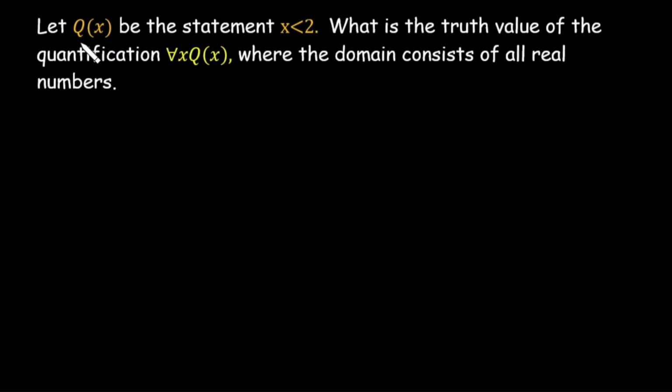Now what does it mean? Like we have the statement: let Q(x) be the statement x is less than 2. What is the truth value of the quantification for all x Q(x), where the domain consists of all real numbers? यहाँ पे हमने universal quantification use किया है because it is a for all x. We can read it as for all x from the set of real numbers.